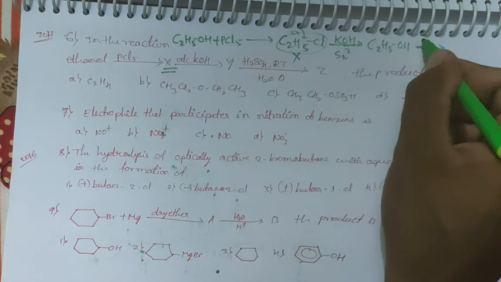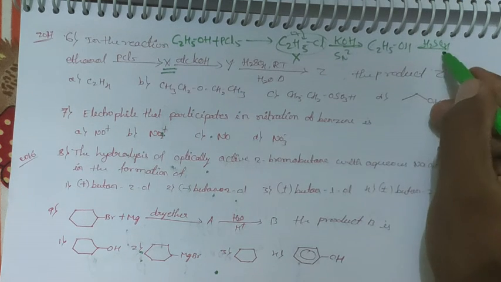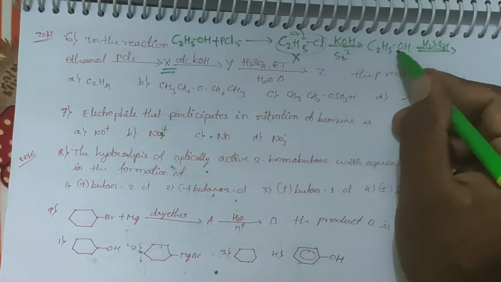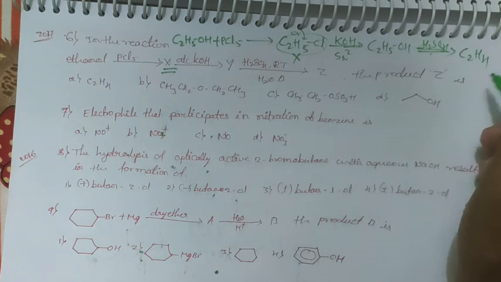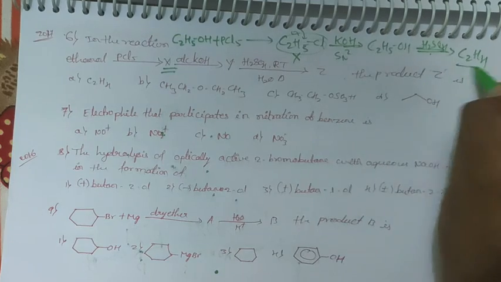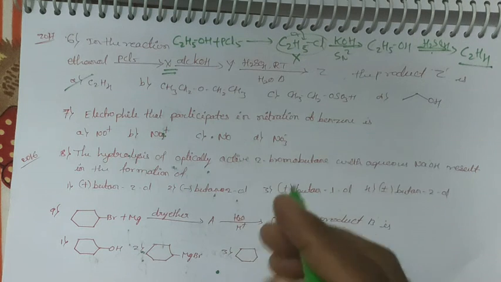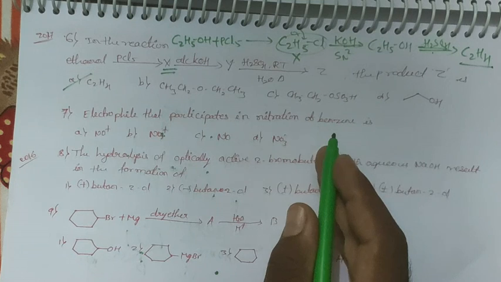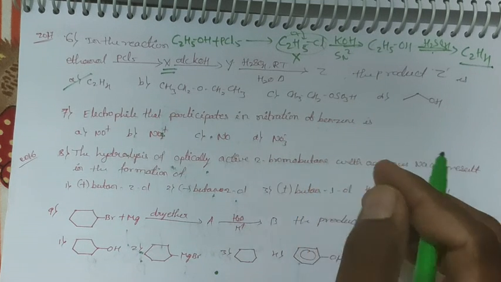Again this reacts with H2SO4 at room temperature. Dear student, you see here, from your first year in first PUC knowledge you have learned dehydration reactions: ethanol reacts with H2SO4 and gives rise to ethene. Ethanol undergoes dehydration to give C2H4, that is our ethene. That's why I am telling you, whenever you are solving organic chemistry, you need previous knowledge and previous chapters' knowledge also. You have to practice the first PUC knowledge.